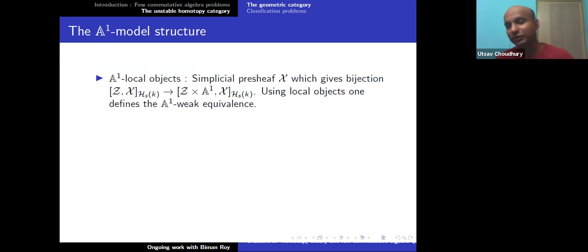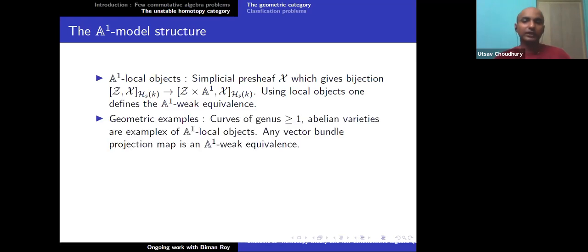If you are not used to model categories or localization, just think that there exists a black box which can be used to invert a given set of morphisms in a given nice category. Anything arising from simplicial presheaves is a nice category, and if your morphisms form a set, or can at least be approximated by sets, then you can always do this localization and make these morphisms invertible. So A1 local objects are the first thing.